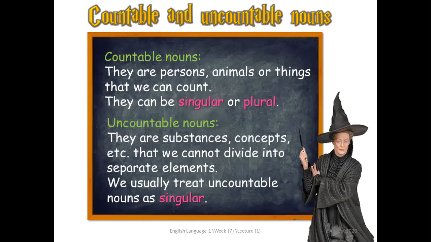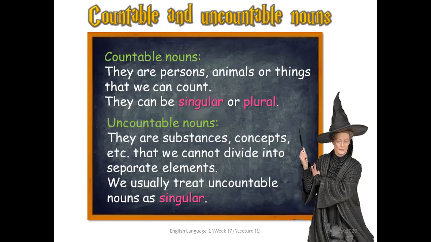Okay, again, what is the difference between countable and uncountable nouns? The countable nouns, okay, we can count them, نقدر نعدهم, and they can be singular and plural. ممكن يكونوا مفرد إيش وجمع. But the uncountable, we can't count them. لا نستطيع عدهم, and they don't have a plural.